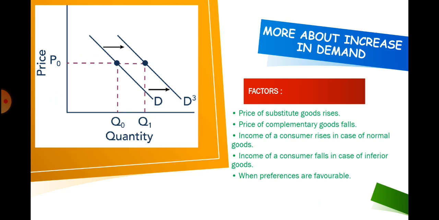Demand can also increase when the income of a consumer increases in the case of a normal good. Whereas if the good in question is an inferior good, then with the fall in income of the consumer, demand for the inferior good will increase. Demand will also increase when preferences are favorable.